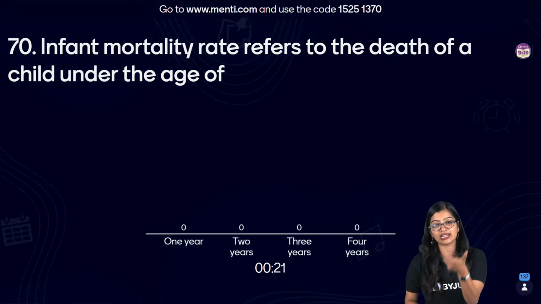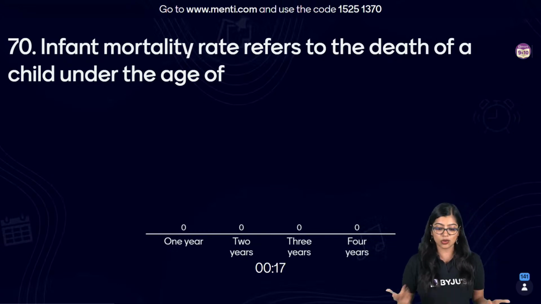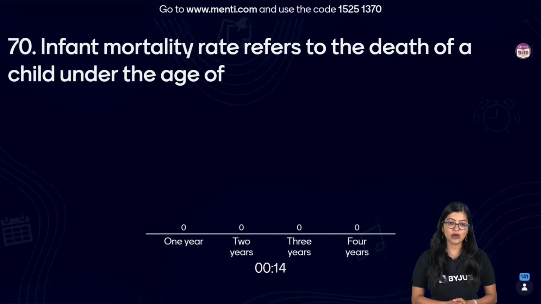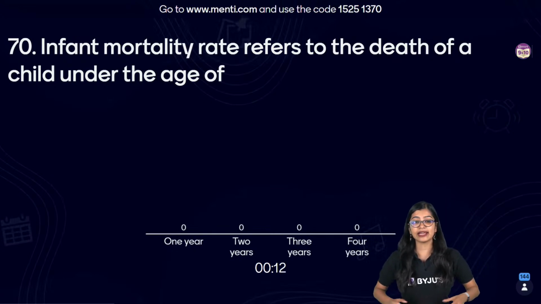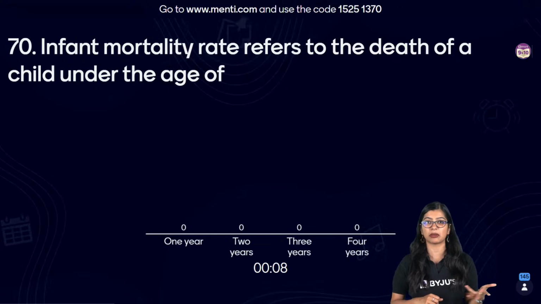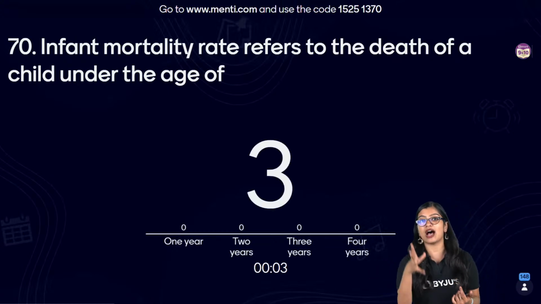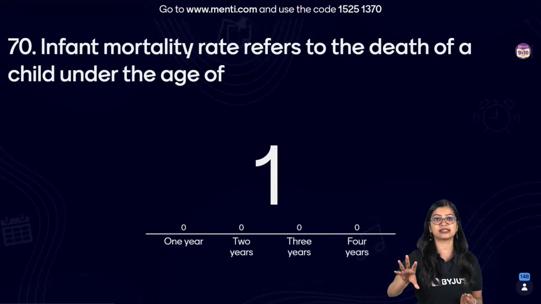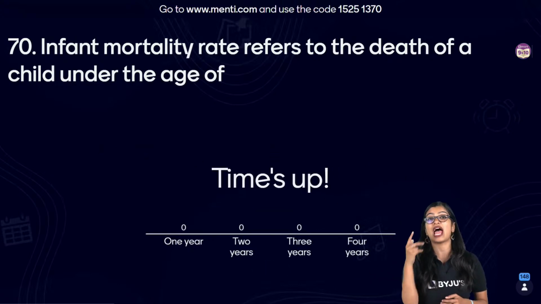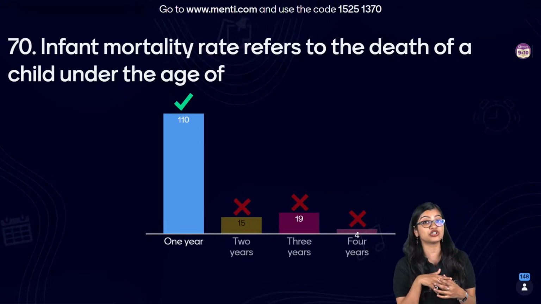But again, look at it. Mortality refers to the death rate, and we're talking about infant mortality. So what would that be? Very easy. And again, let me tell you, in economics, when you talk about your subjective questions, somebody was asking me, ma'am, should I memorize all the data that is given? You don't need to memorize the data per se, except in some instances. But normally, they'll give you the table and you should be able to interpret what the data is trying to say. So interpretation of data in economics is very, very important.